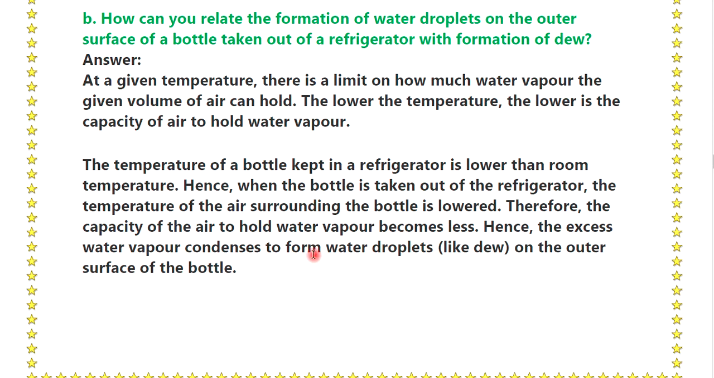Hence, when the bottle is taken out of the refrigerator, the temperature of the air surrounding the bottle is lowered. Therefore, the capacity of the air to hold water vapor becomes less. Hence, the excess water vapor condenses to form water droplets on the outer surface of the bottle.